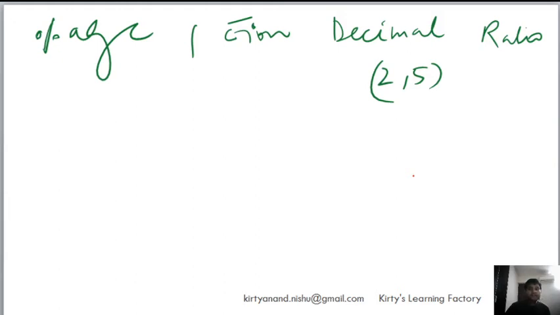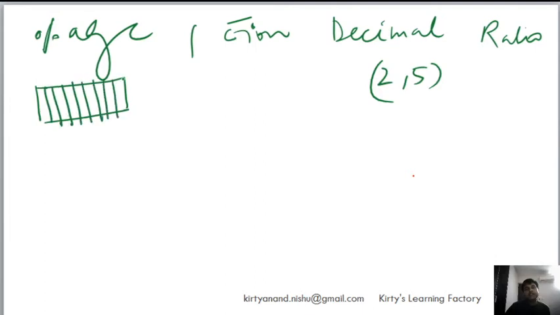So let's start with 10. Let's say there is a rectangle and we divide it into 10 equal parts. So 1, 2, 3, 4, 5, 6, 7, 8, 9, and then 10 equal parts. Obviously the fraction will be 1 by 10 and the percentage will be 10%, right? This is 100%, so one part will be 10%.